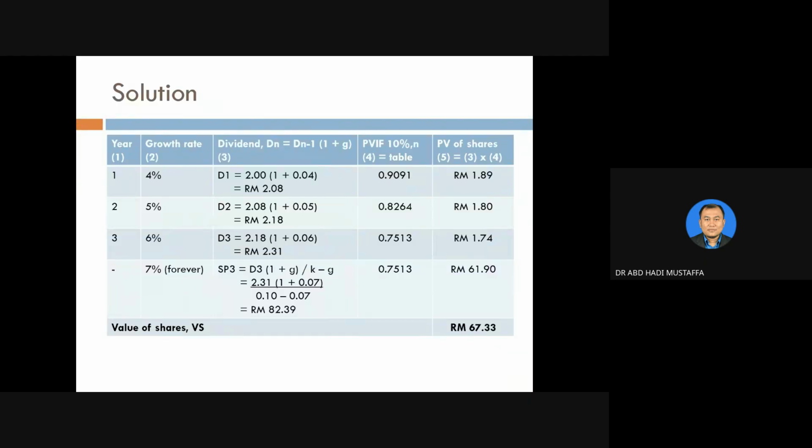So this is the illustration. Year 1, 4%. Year 2, 5%. Year 3, 6%. And this is the final dividend. But we do not put it as year 3, because we expect that year 4 until forever will be 7%. Now, for year 1, we need to calculate D1. For year 2, we need to calculate D2. For year 3, we need to calculate D3. And the last one, we need to calculate SP3, or we call it VS3.